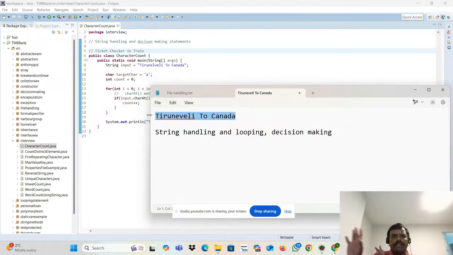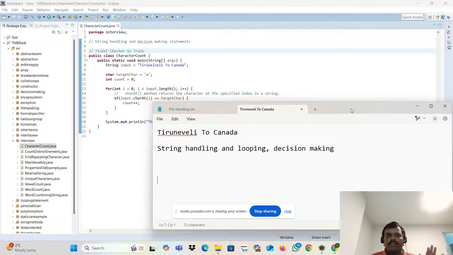I don't want to go into the technical part directly. First of all, let's understand how many characters are in this particular string. Character count means repeating character count, that is what we are looking for.